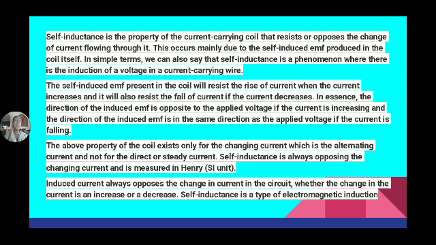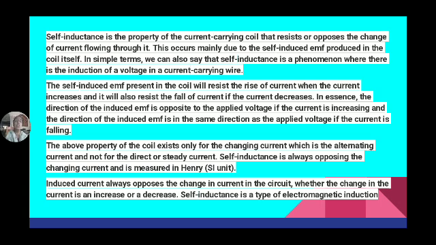This occurs mainly due to self-induced EMF produced in the coil. We can also say that self-inductance is the phenomenon where there is the induction of voltage in a current carrying wire. That property is known as self-inductance, and because of that only EMF is induced in the coil.